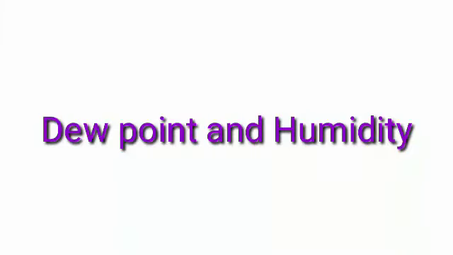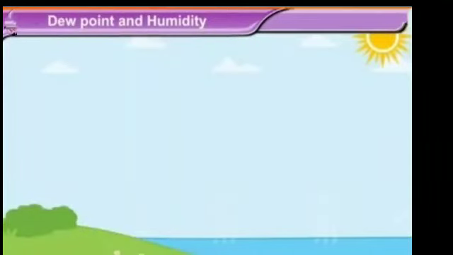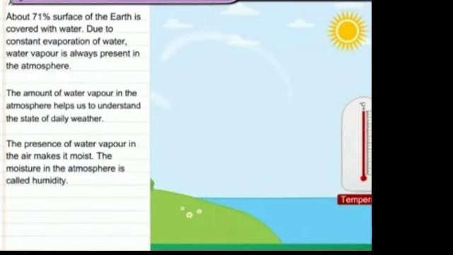Next topic is dew point and humidity. About 71% of the surface of the earth is covered with water. Due to the constant evaporation of water, water vapor is always present in the atmosphere. The amount of water vapor in the atmosphere helps us to understand the state of daily weather. The presence of water vapor in the air makes it moist. The moisture in the atmosphere is called humidity.